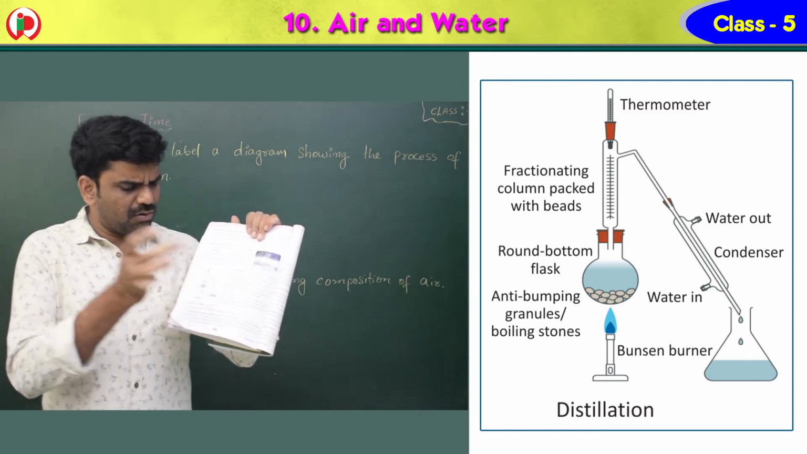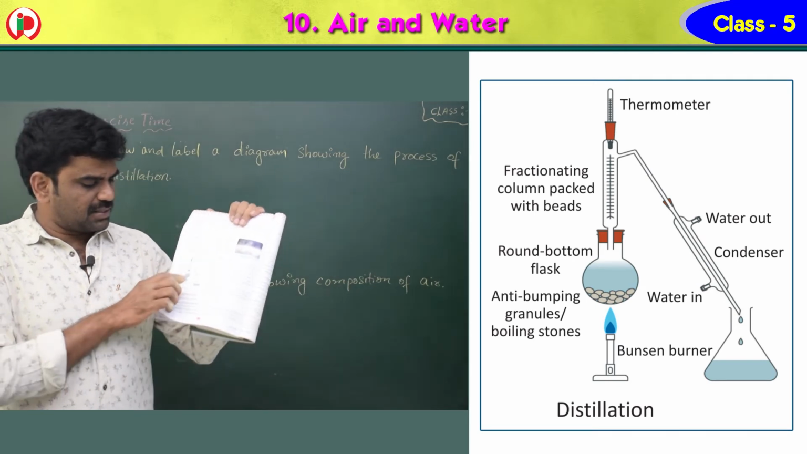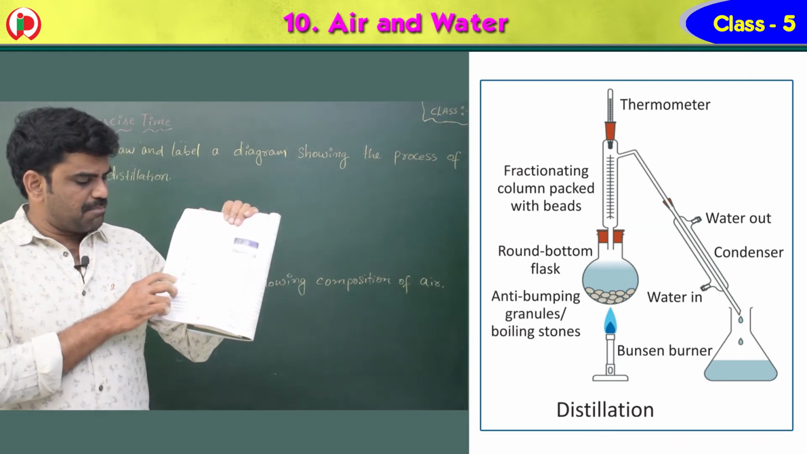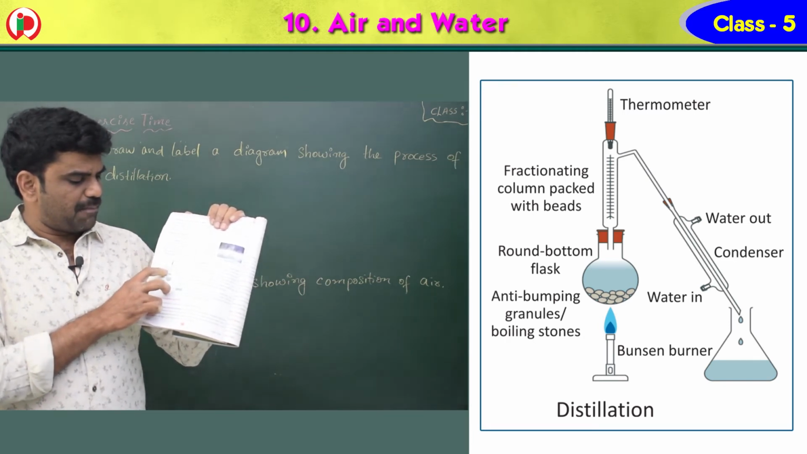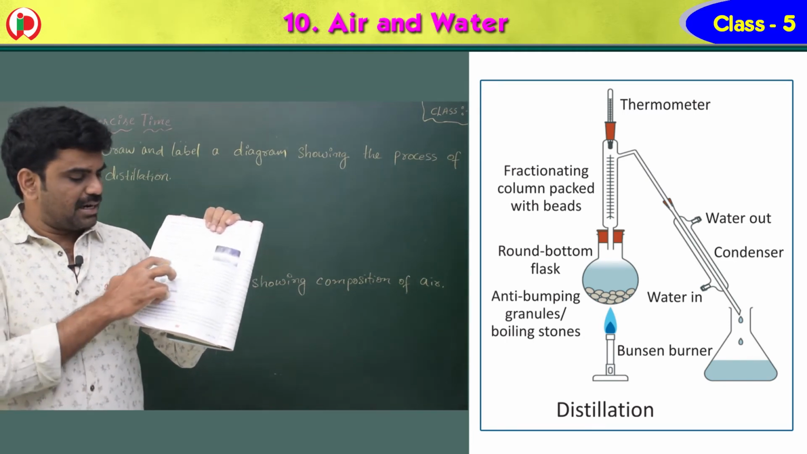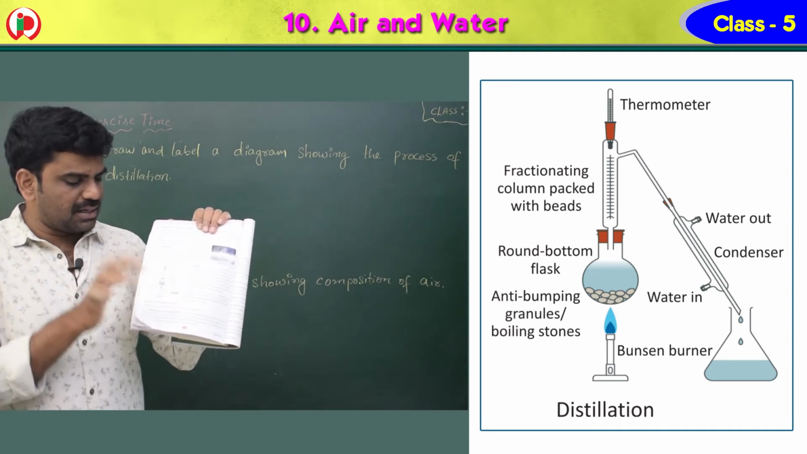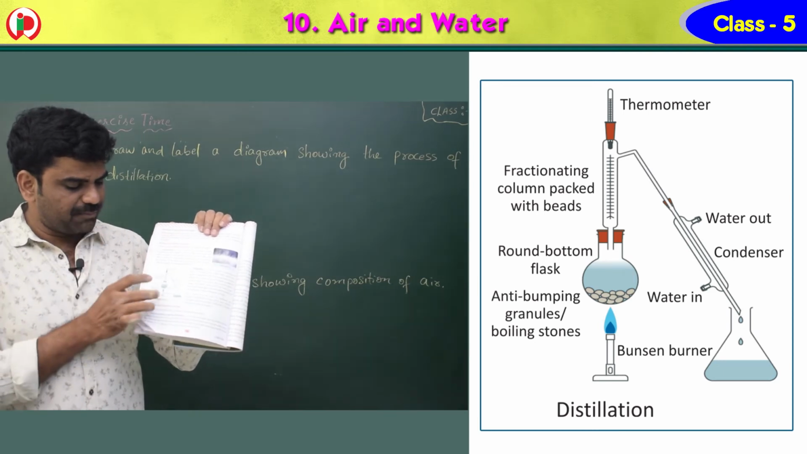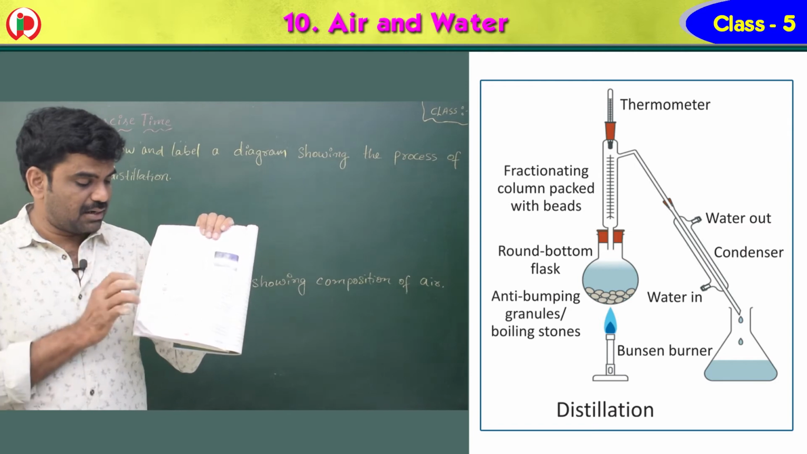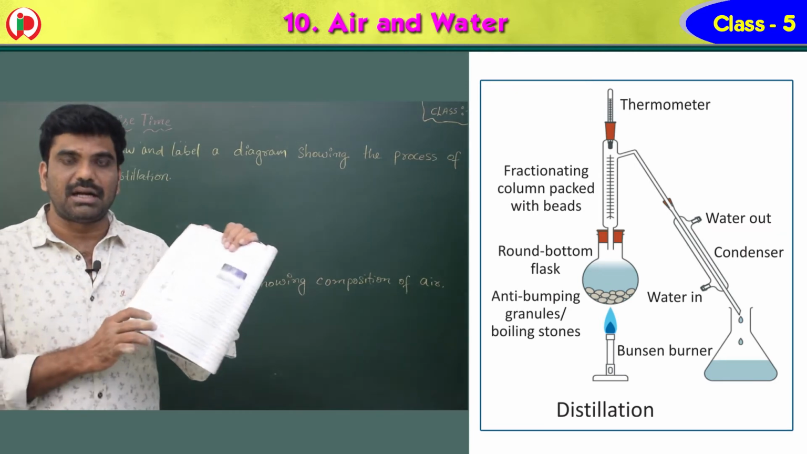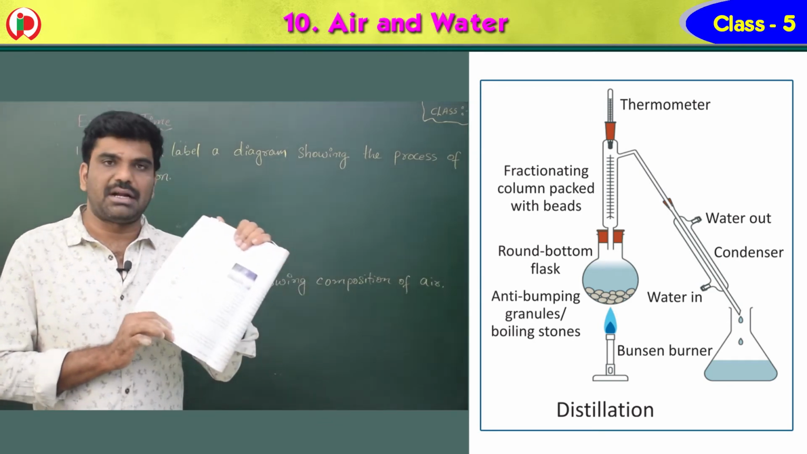In this you have round bottom flask. These are the parts you have to label. So round bottom flask. This is round bottom flask. Anti-bumping granules and boiling stones. Fractionating column packed with the beads. And this is a thermometer. Water out, water in, condenser. And here the flask. And the flame will be produced by Bunsen burner. So here you just see the diagram in page number 70 in your course book and you have to draw.